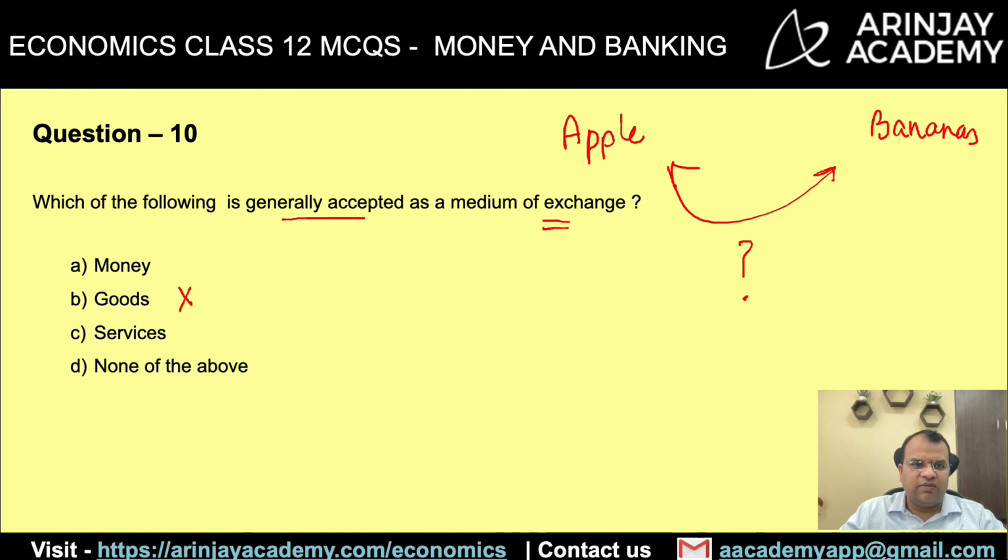They are not generally acceptable. They can be something at a time, but they are not generally acceptable as a medium of exchange. Similarly, services are also not generally acceptable as a medium of exchange. In the barter economy, they were, but today they may not be. But money is a generally accepted medium of exchange, and therefore the correct answer in this case is A.